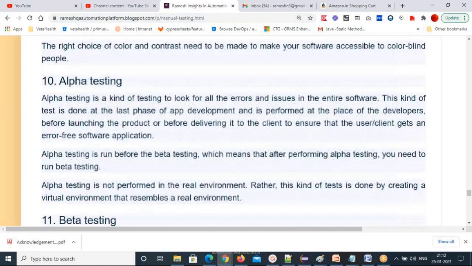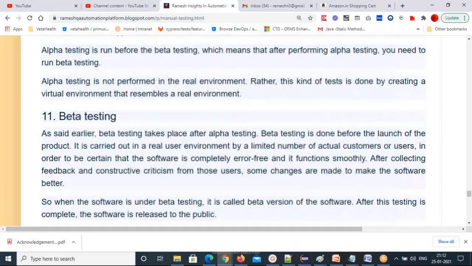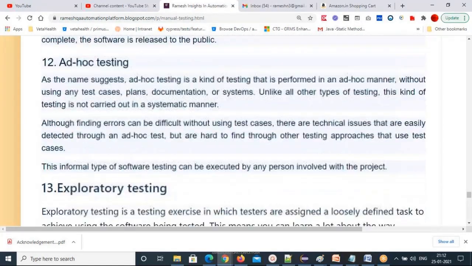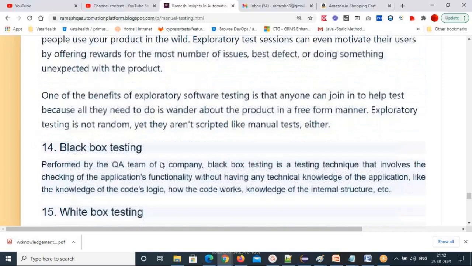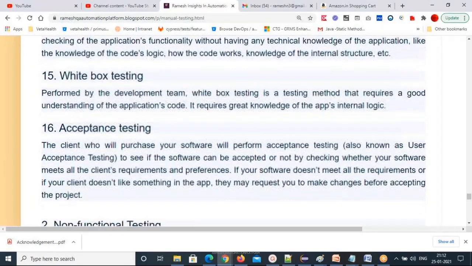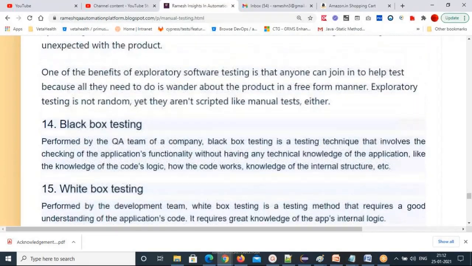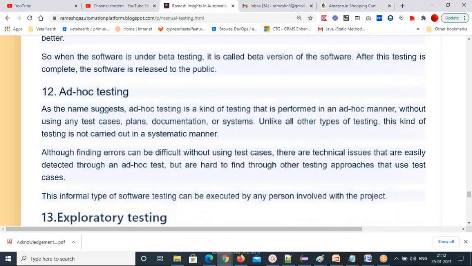So alpha testing, as I mentioned, and beta testing we already saw. The most important ones I want to cover here are ad hoc testing and exploratory testing. So what is ad hoc and exploratory testing? White box and black box I covered, and acceptance testing also I covered. I don't want to explain again. So we will cover these two and then we'll close for the day.